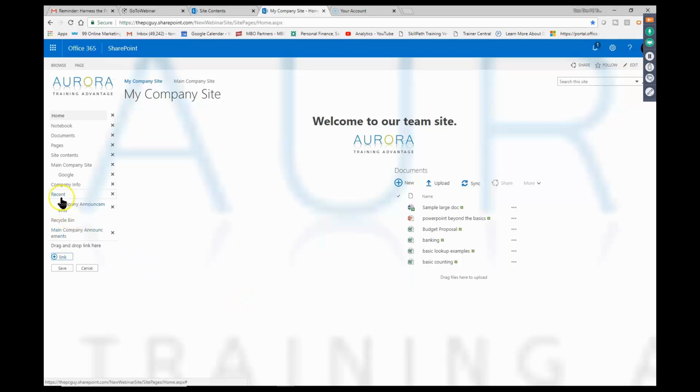Now, when you first add an app, it might be under the recent category for a while, but I think that only lasts for about a day or so. I just made that a main link that'll be there on a permanent basis, or until I change that. I'm going to go ahead and pick on save. Good. Now I have a really quick way to get to the main company announcements. I'm going to go ahead and click there.